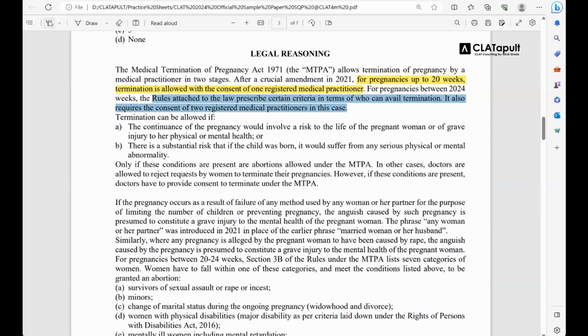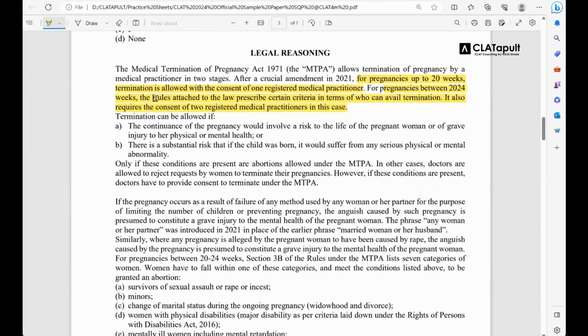So the point is that you can get your pregnancy terminated even if it lies between 20 to 24 weeks. However, you have to fulfill certain criteria prescribed by the law, and majorly you need the consent of two registered medical practitioners. In the case of up to 20 weeks, it is only one registered medical practitioner, whereas in the case of 20 to 24 weeks, it is two.